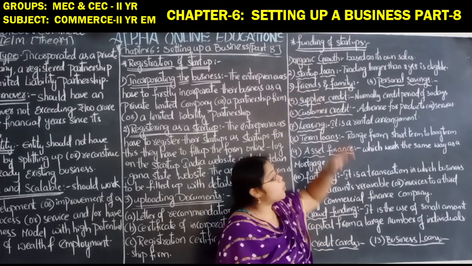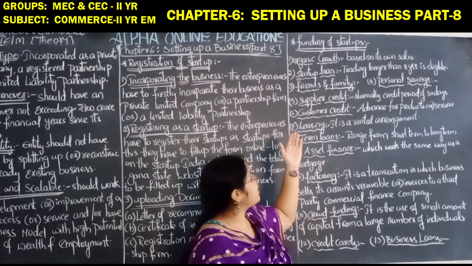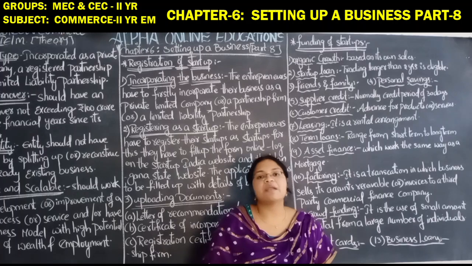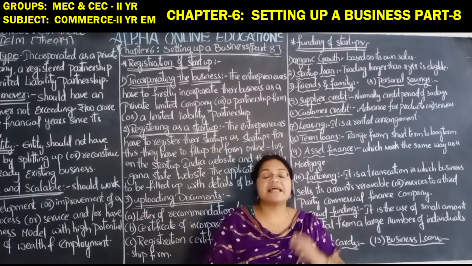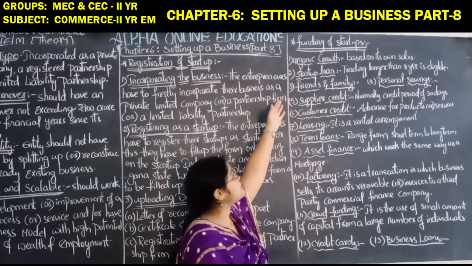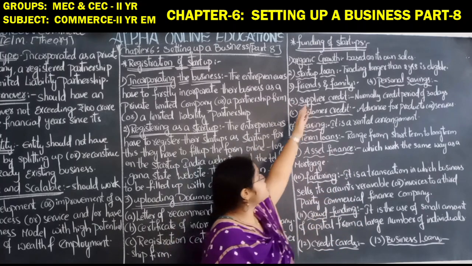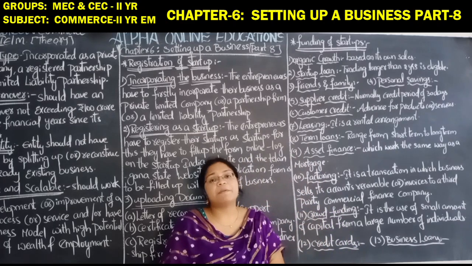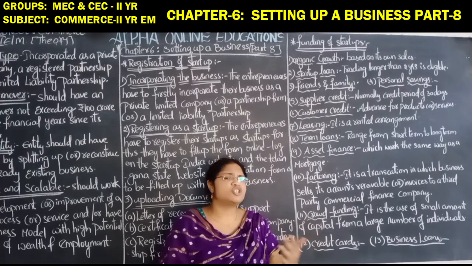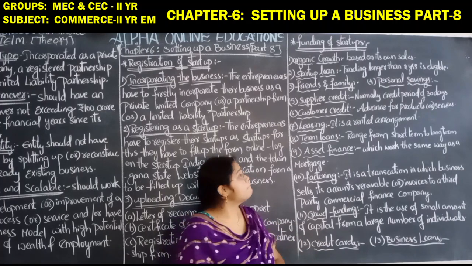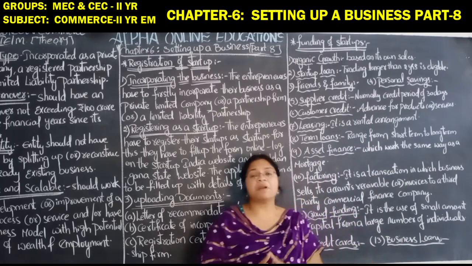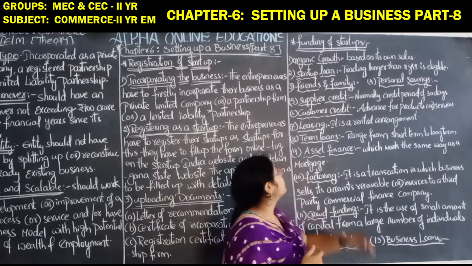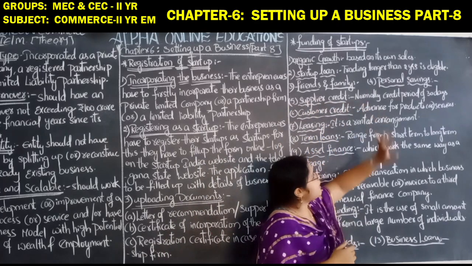Next, startup loan. A business trading longer than 2 years is eligible. If the entrepreneur has been trading their business for more than 2 years, then they are eligible to get this type of startup loan. Next, friends and family. From friends and family or from colleagues, the entrepreneur can raise the fund. These are all external sources of raising funds. Next, personal savings. If the entrepreneur has personal savings, from that he can also raise the fund.